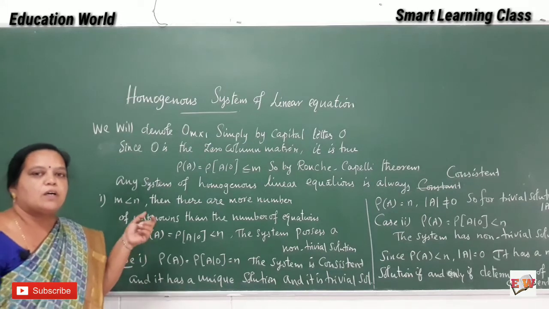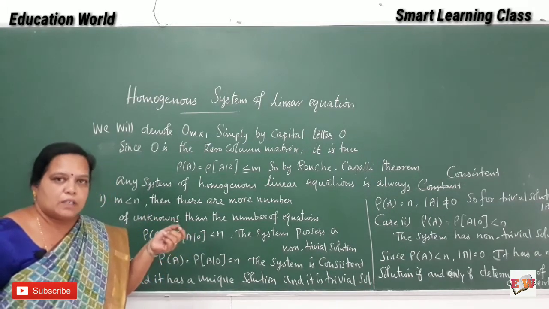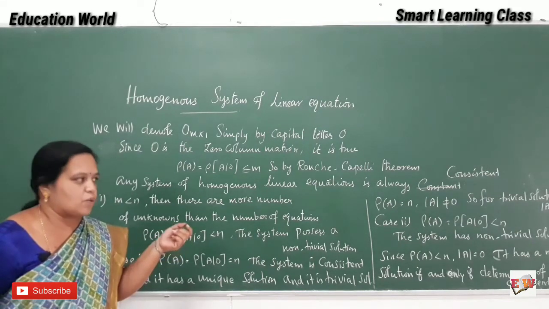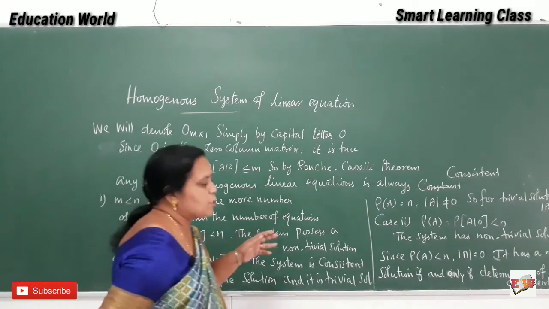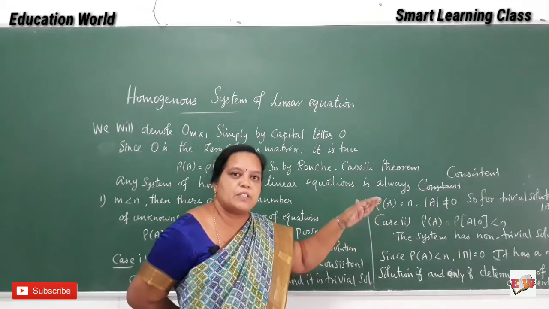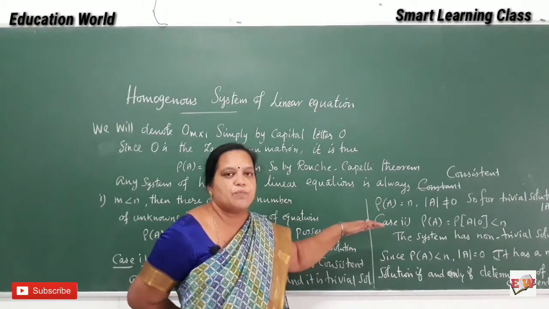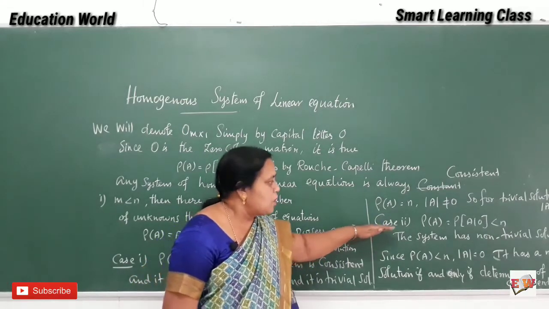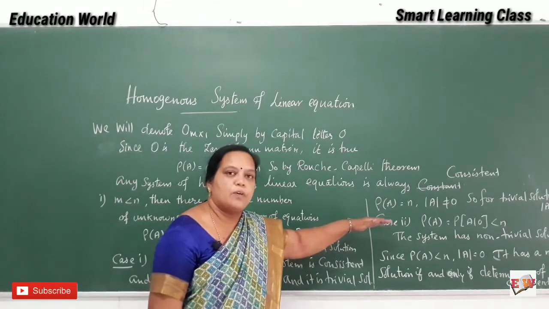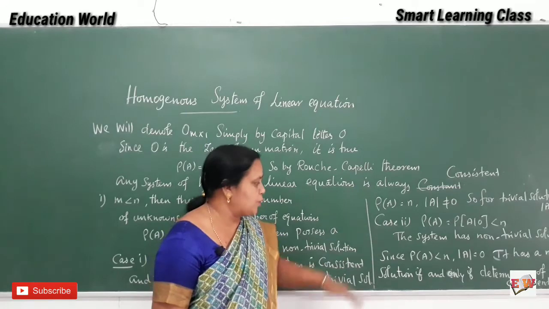So if the coefficient matrix determinant is not equal to 0, then the rank of the coefficient matrix is equal to n. So for the trivial solution, the determinant of A is not equal to 0. Case 2: the rank of the coefficient matrix is equal to the rank of the augmented matrix, less than n, and the system has a non-trivial solution.